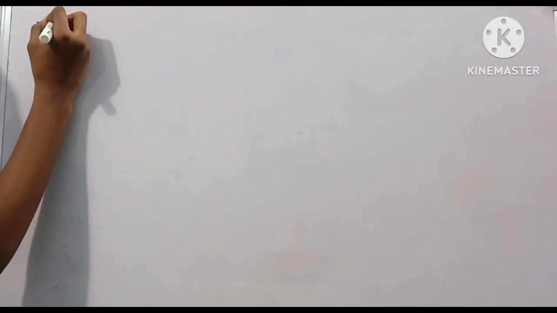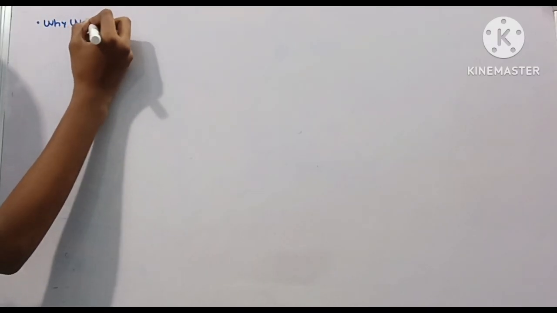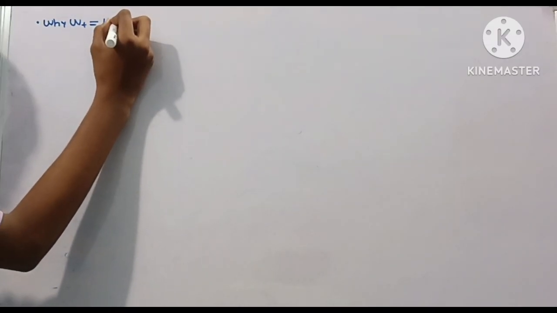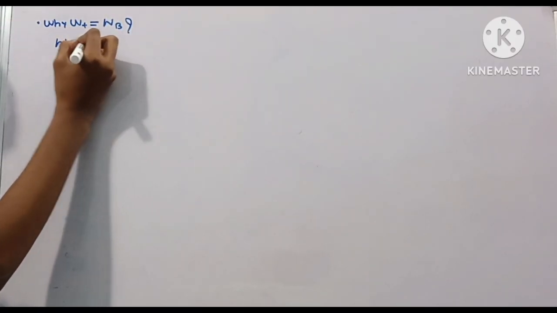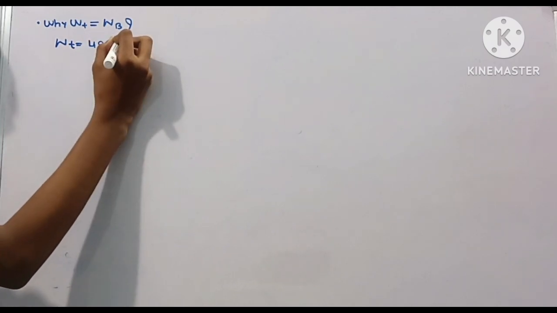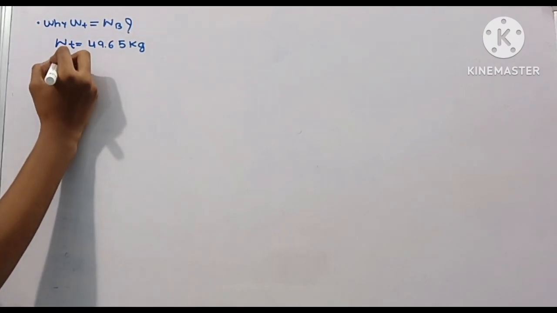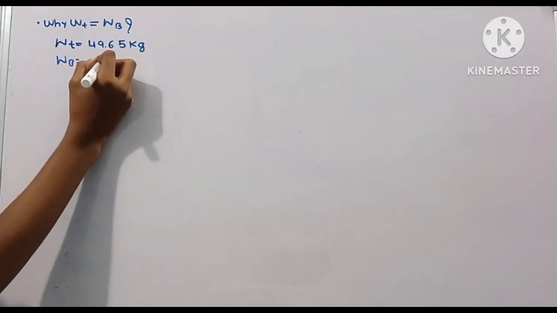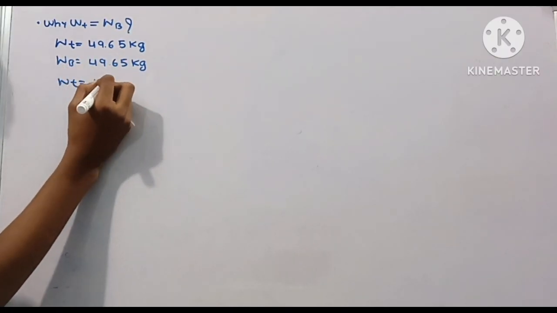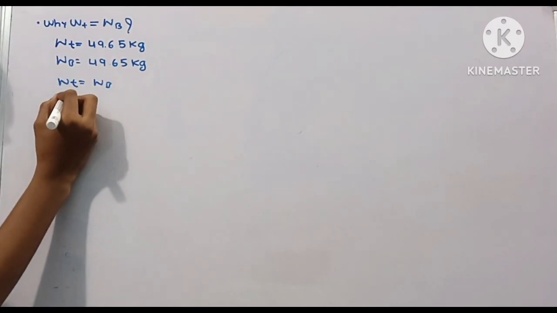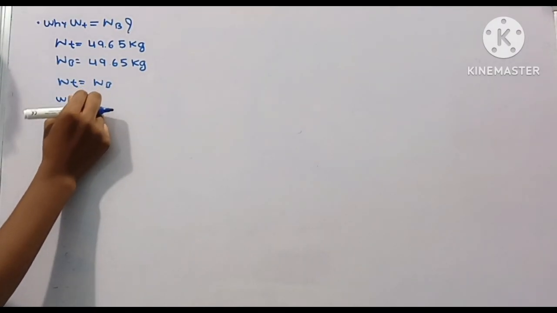Okay, so let's clear up some confusion in the experiment. The first confusion is: why is my weight on the terrace equal to my weight in the basement? This is the first confusion, because I told you that a decrease or increase in height will change the gravity. But in this case, my weight on the terrace is 49.65 kilograms, and my weight in the basement is exactly the same, 49.65 kilograms. So why is WT equal to WB?